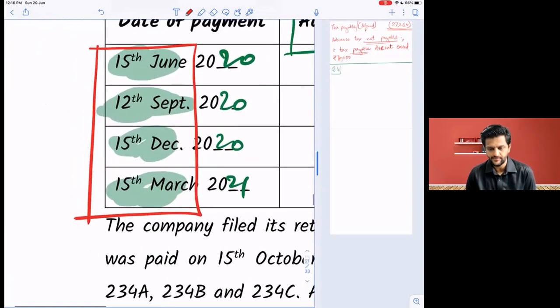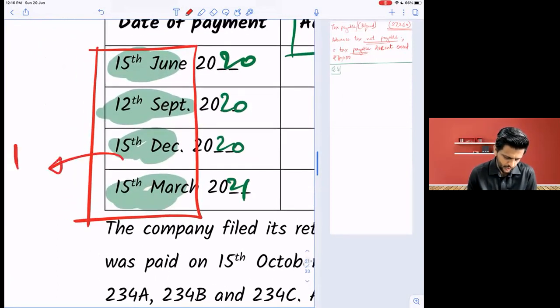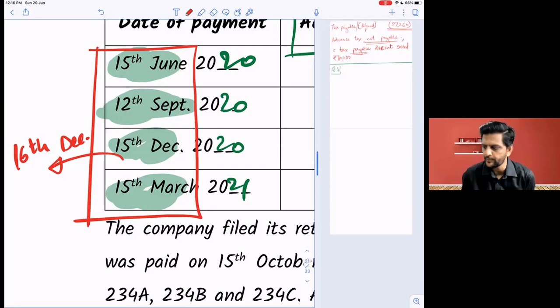Pay attention. If by mistake this was 16th December, what will you say then? Interest. Not paid by the third installment. You will consider that paid as part of the fourth installment. Understood? Interest will be applicable, that is different. But even if you delay by 1 day, it is not counted in that particular installment. If you pay on 16th December instead of 15th, it will be counted as paid on or before 15th March. So that date is also very important, okay?